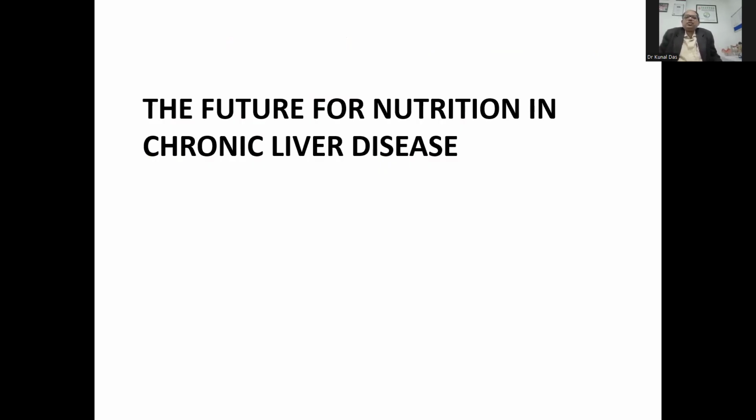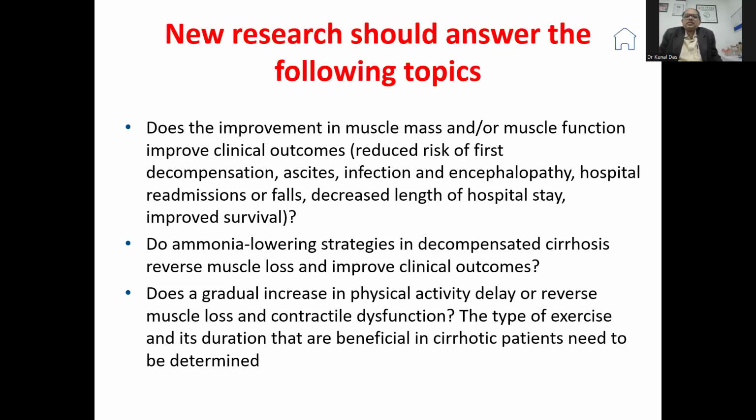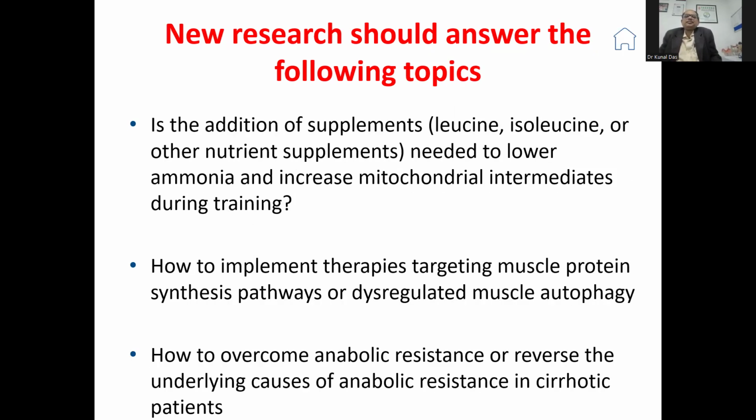So what is the future? Future of nutrition in chronic liver disease? There are a few things which you may say. Newer research should answer: does improvement of muscle mass or muscle function improve clinical outcomes? Can ammonia-lowering strategies compensate for cirrhosis? Does gradual increase in physical activity delay or reverse the muscle loss, contractile dysfunction, and exercise duration, which may be beneficial? Next slide, please.